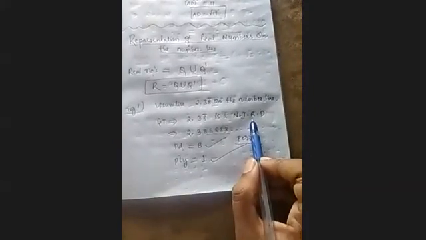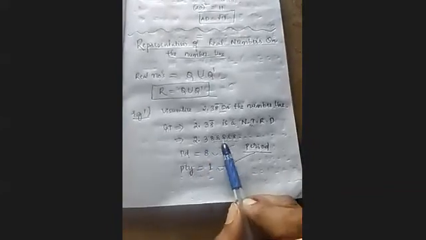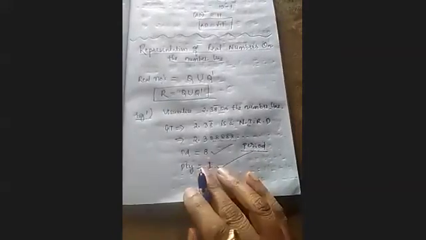In a non-terminating recurring decimal, the number of digits repeating is known as periodicity. So in this decimal, only 1 digit is repeating, so that 1 is called periodicity. Clear, all of you, the definitions of period and periodicity?